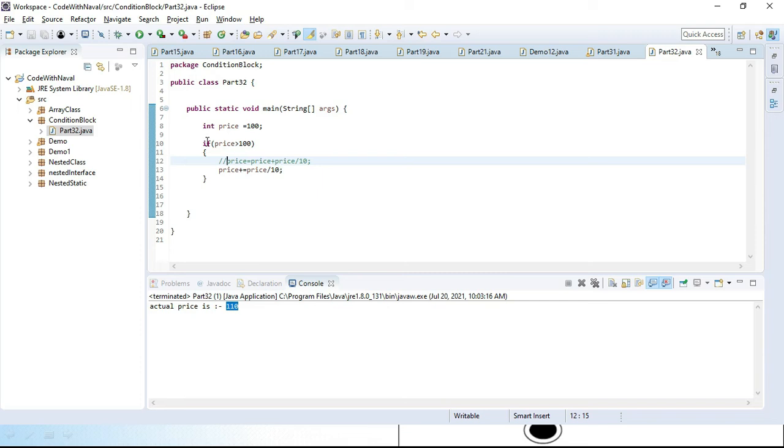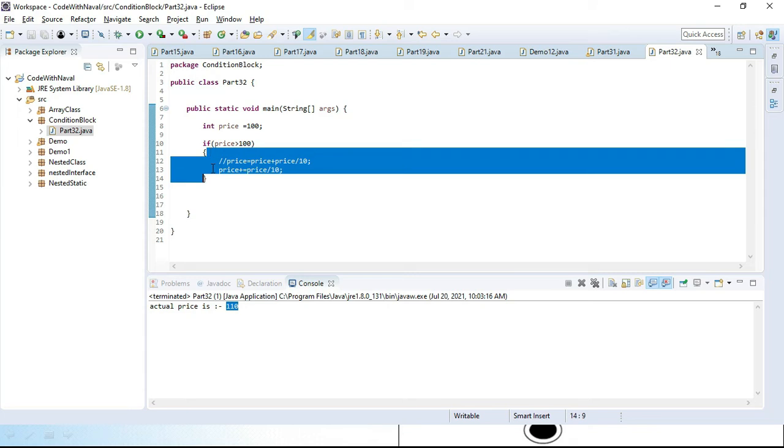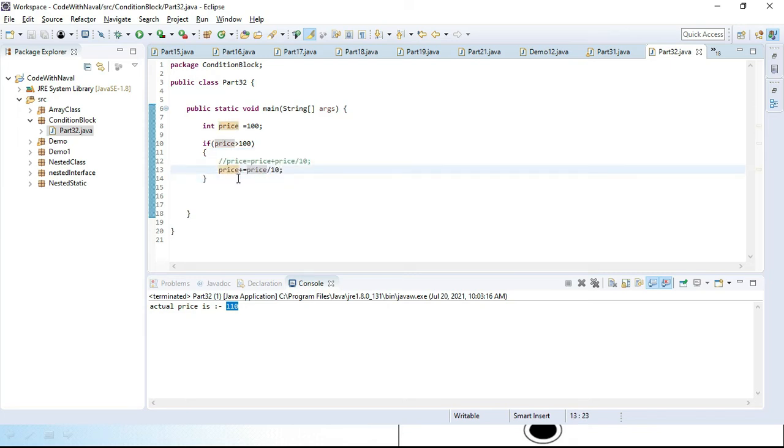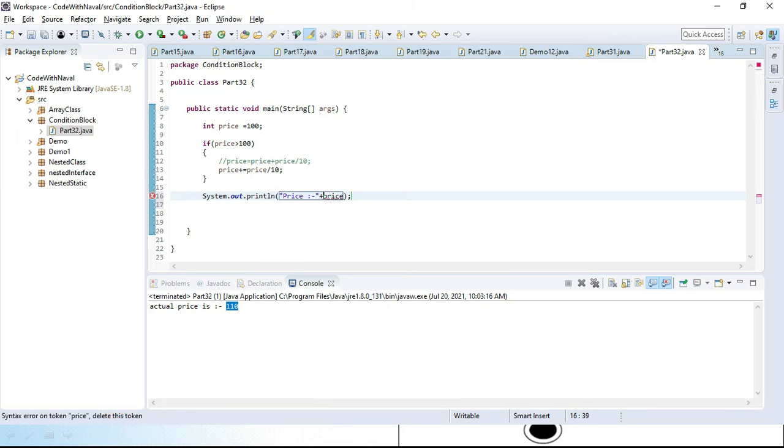Now we write: if price is greater than 100, only then execute this code and add 10% tax. I'll print with System.out.println the price with tax, or we can say just price, because if our price is less than 100 it will not apply tax. Let's print this price variable, adding the plus operator for concatenation. Let's save and run this.